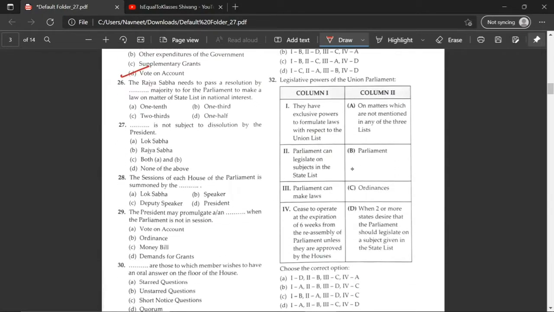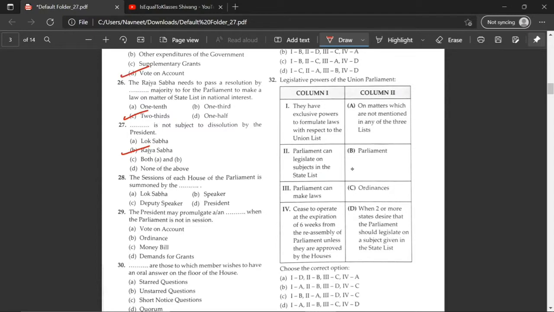Rajya Sabha needs to pass a resolution by dash majority for the Parliament to make laws on matters of the State List in national interest. So 2/3. The correct answer would be C. Dash is not subject to dissolution by the President: Rajya Sabha. Rajya Sabha is not subject to dissolution because it is known as a permanent house. It cannot be dissolved, unlike the Lok Sabha.